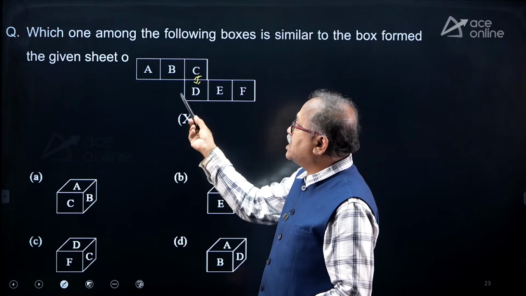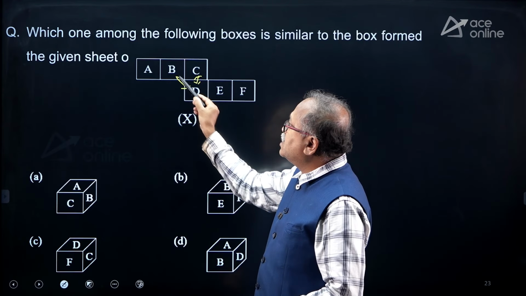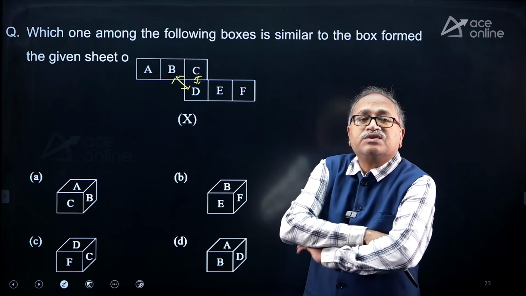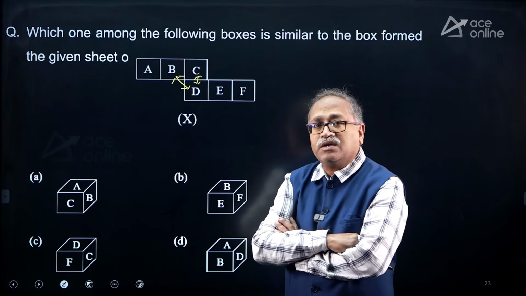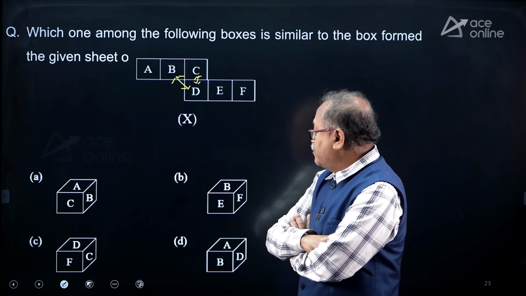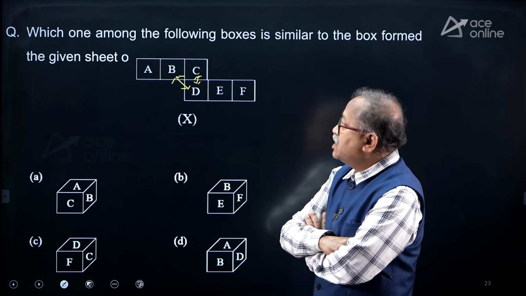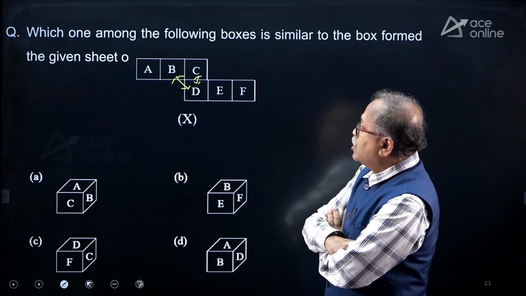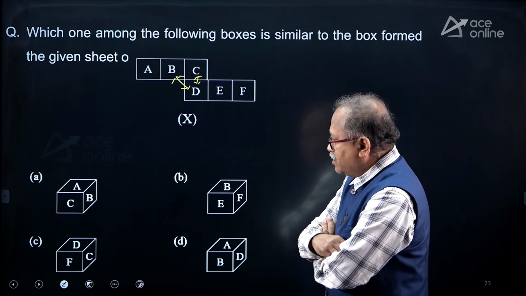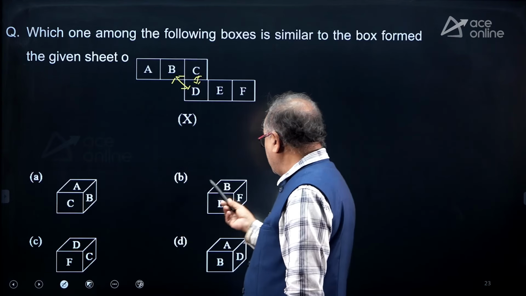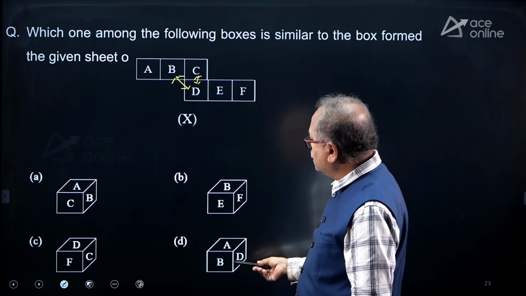B will come to the side of it. This will also be adjacent. So, the very first thing I will check is whether any figure has B, C and D adjacent, which are visible. Okay, B, C and D.